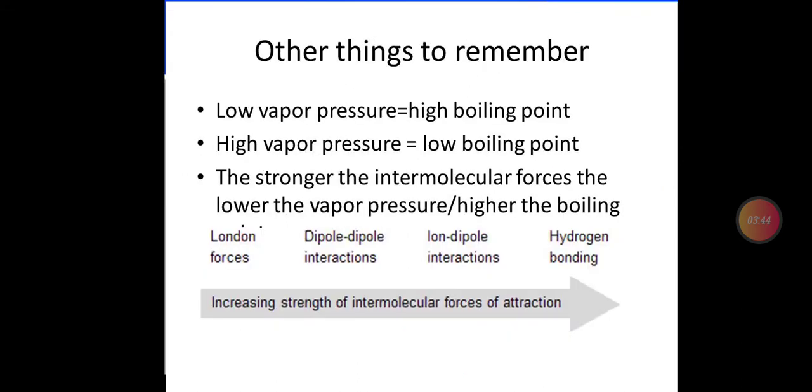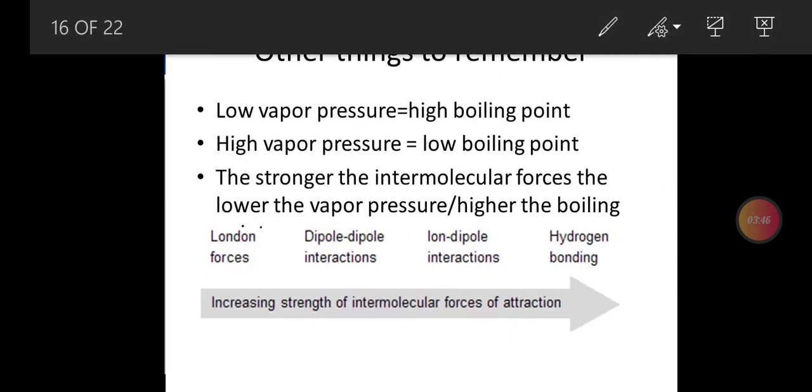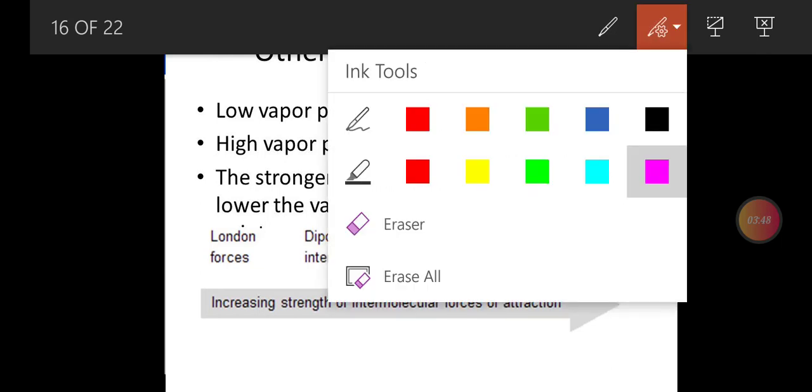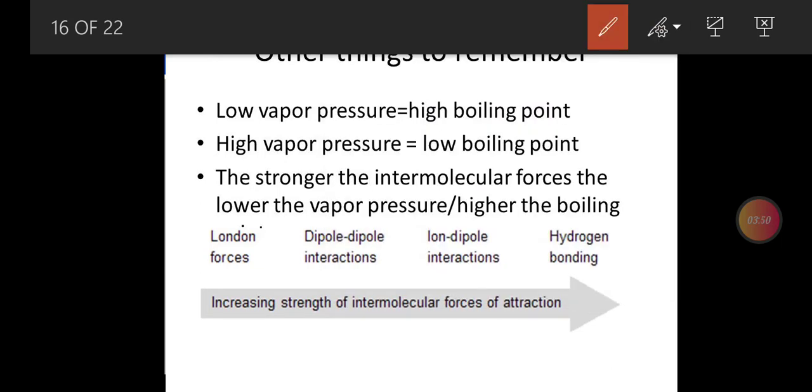In addition to external pressure, we also need to remember some additional things. Low vapor pressure means high boiling point. If the vapors are less at that particular temperature, it will take a long way to go to collect enough vapor pressure that becomes equal to the atmospheric pressure and brings the liquid to boil.